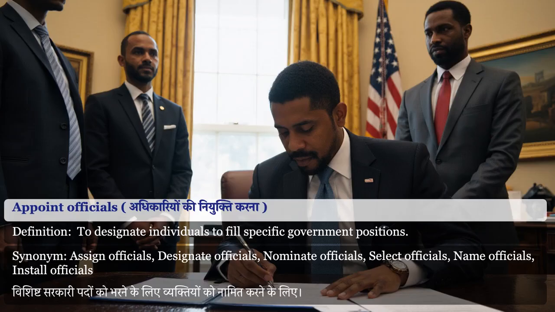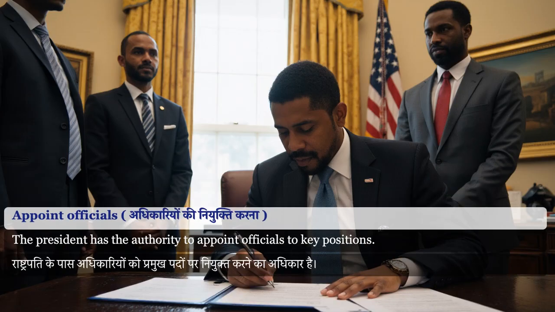Appoint officials. To designate individuals to fill specific government positions. Synonyms for appoint officials: assign officials, designate officials, nominate officials, select officials, name officials, install officials. The President has the authority to appoint officials to key positions.